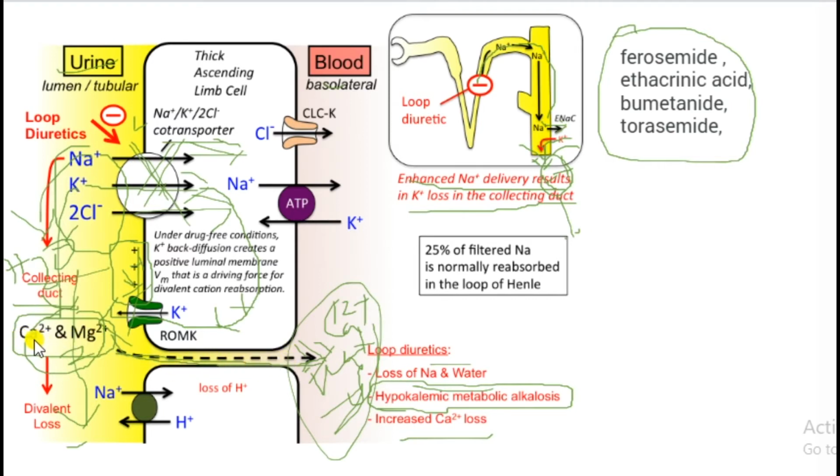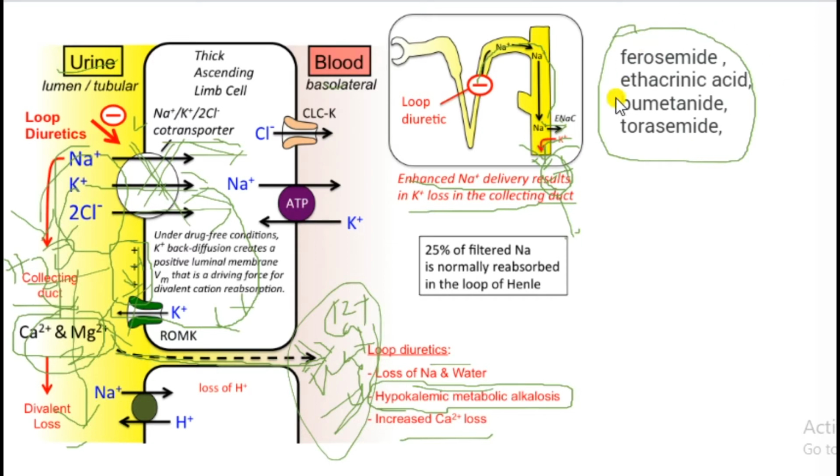Through these gap junctions, calcium 2 plus and magnesium 2 plus go into the blood. With the presence of loop diuretics, calcium and magnesium loss will happen because no potassium comes from inside the cell to the outside. Loop diuretics are most effective and excrete water as urine, and we can see that enhanced sodium delivery results in potassium loss in the collecting duct.